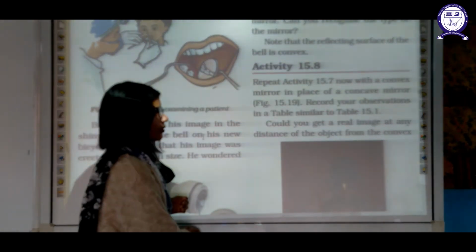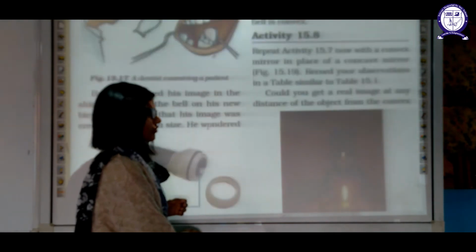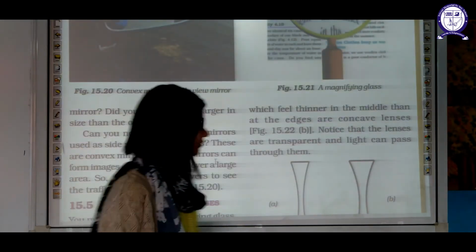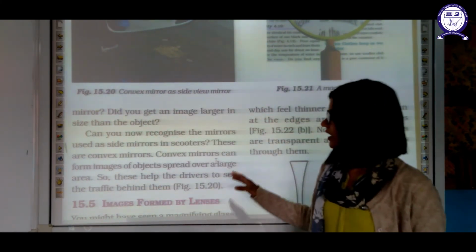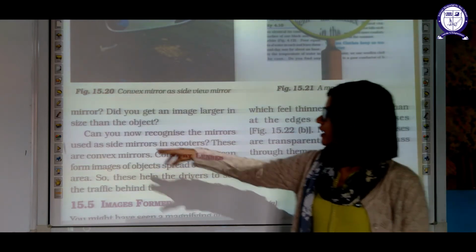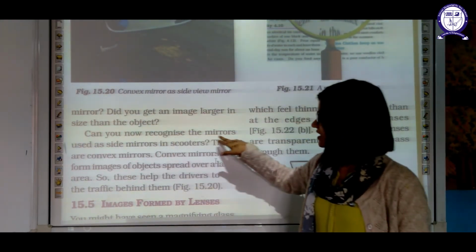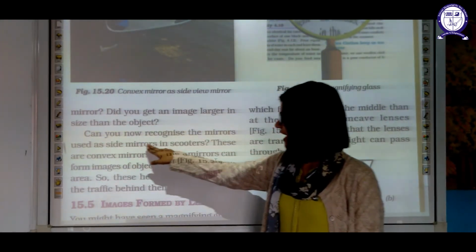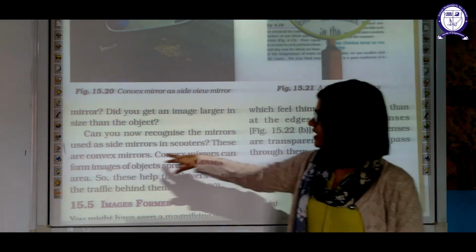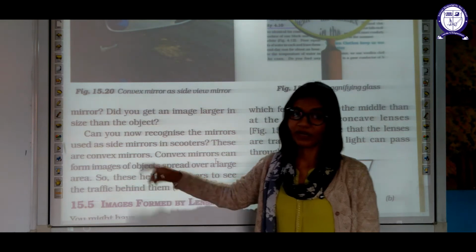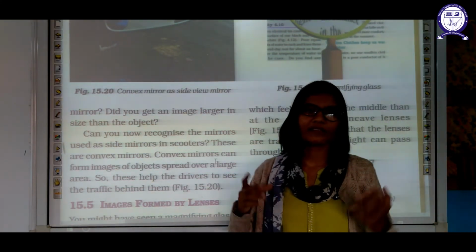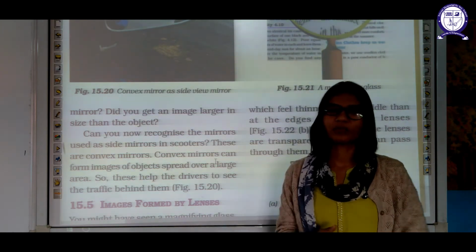Could you get a real image at any distance of the object from the convex mirror also? You have to observe it. Did you get an image larger in size than the object? Can you now recognize the mirrors used as side mirrors in scooters? Which kind of mirror are we using? These are always convex mirrors. The mirrors we use as rear view mirrors in our vehicles are always convex mirrors.